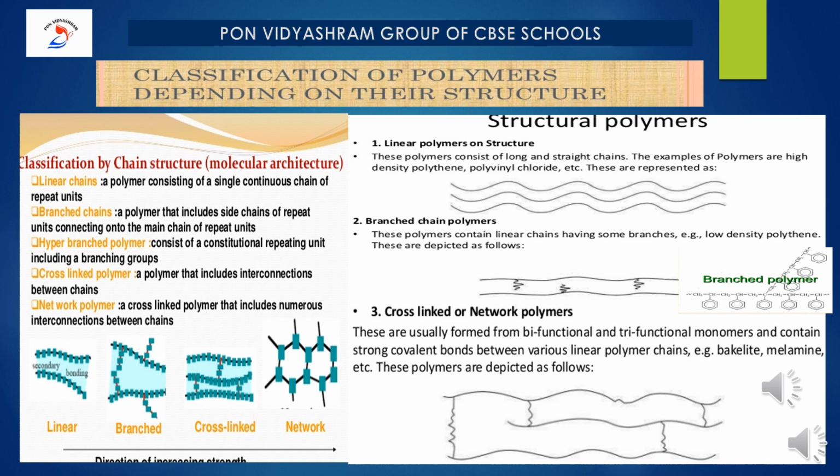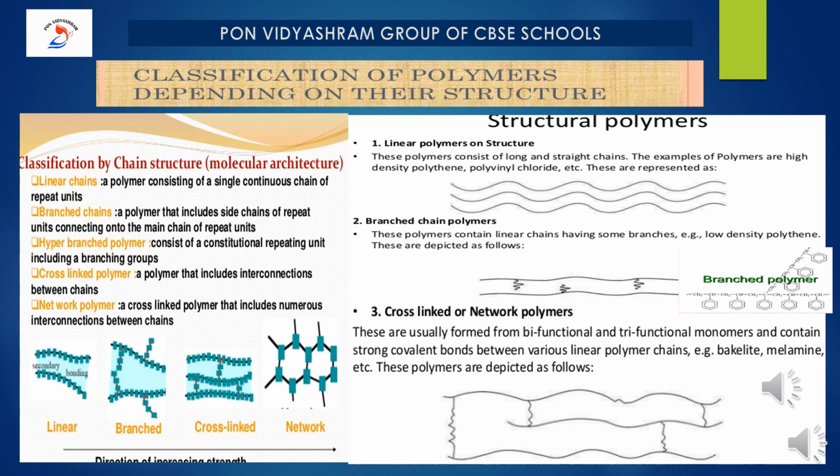The second one is branched chain polymers. When linear chains of a polymer form branches, such polymers are categorized as branched chain polymers. Have you understood? It will be having linear polymers along with the branched one. An example is low density polythene.